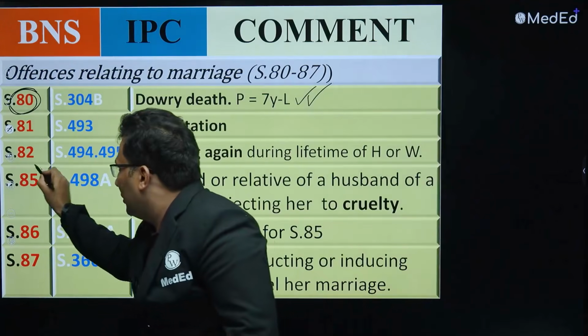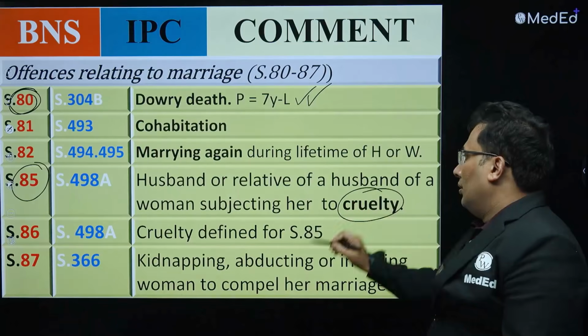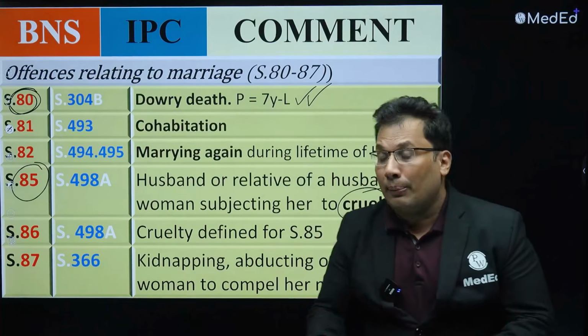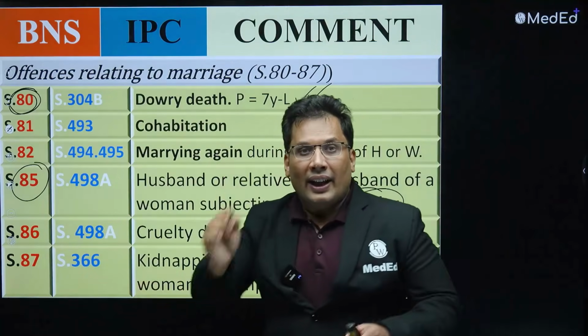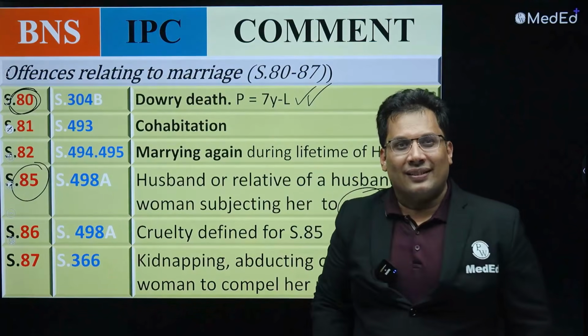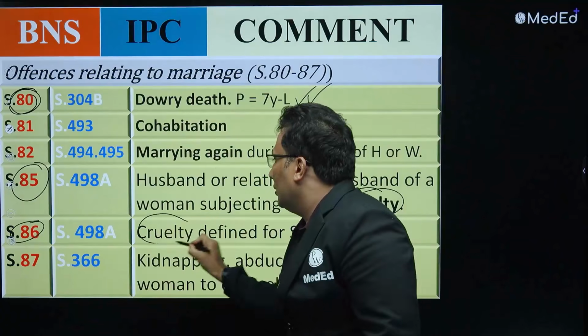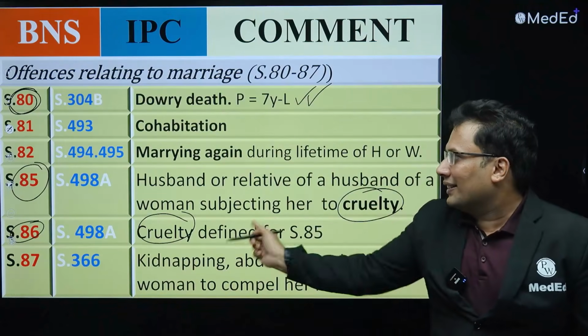85, cruelty, domestic violence. But remember, what is the difference between 85 and 80? In 80 there is a death. In 85 there is no death. Domestic violence. Then what is 86? What is cruelty? That is 86.